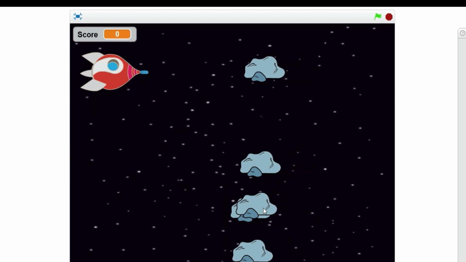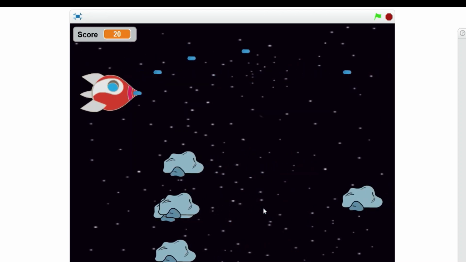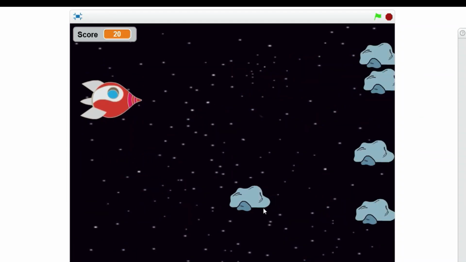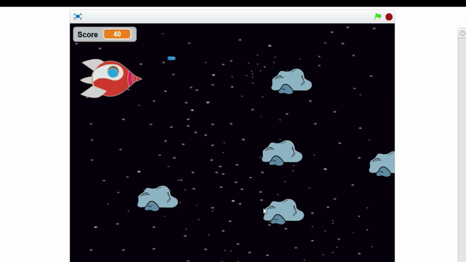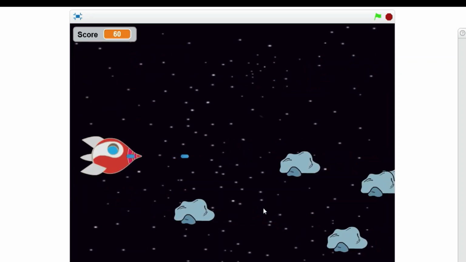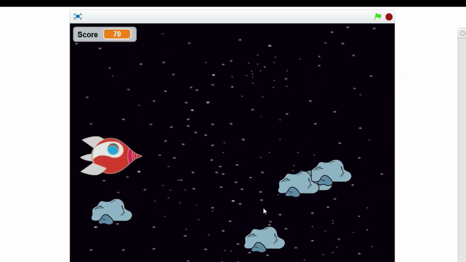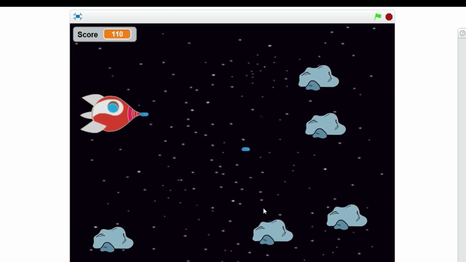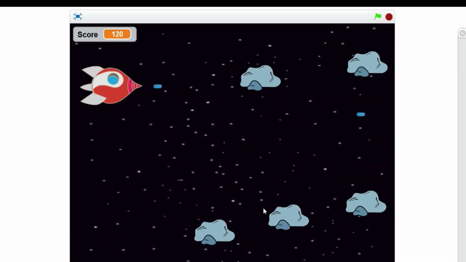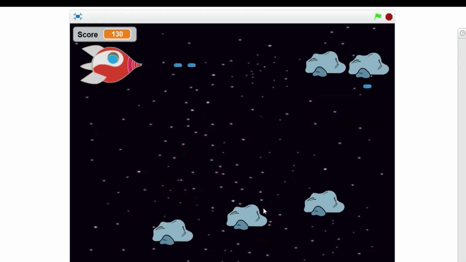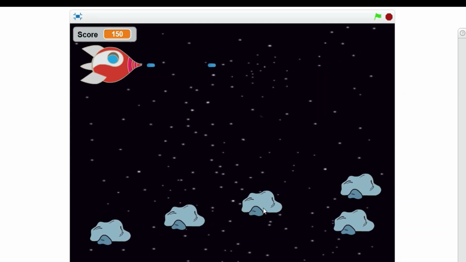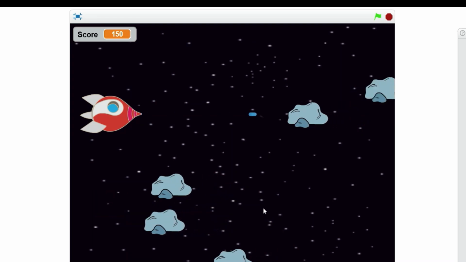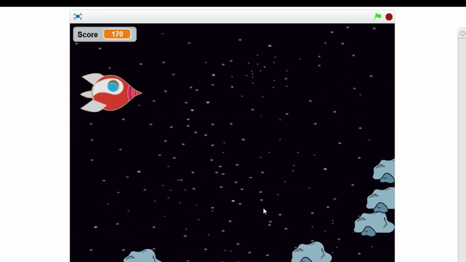So you can see and play this game. So you need to control up and down movement of the spaceship with up and down arrow keys, and you are going to fire with the help of space bar key. And see the scores also on the top. It is increasing by 10. So isn't it looking interesting? Yes. So you can enjoy this game and tell everyone that you have made it by yourself.